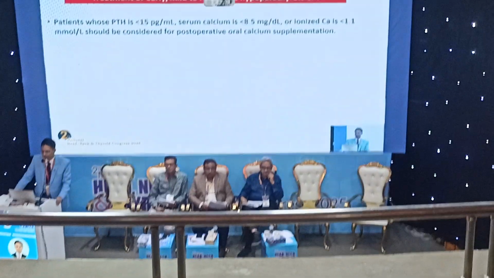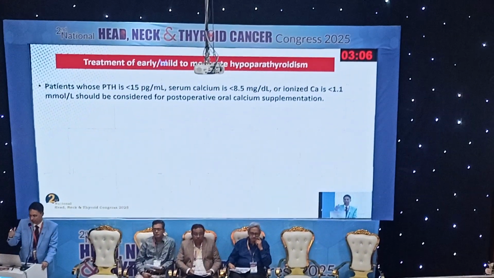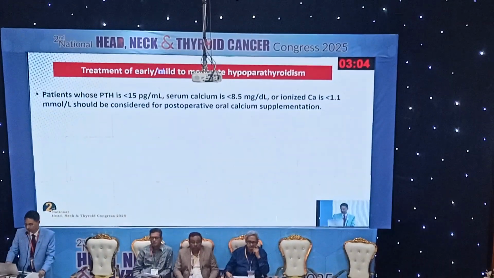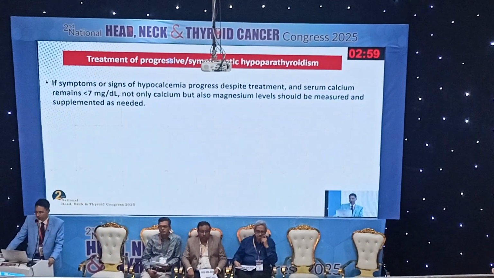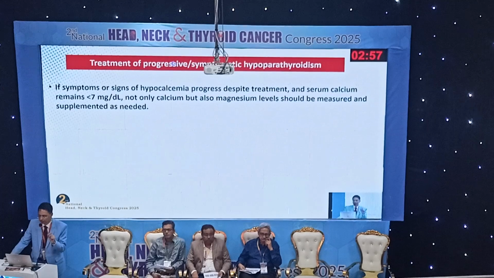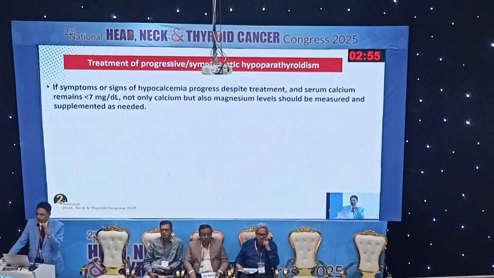So in case of mild to moderate hypoparathyroidism, when PTH is less than 15, calcium less than 8.5, ionized calcium less than 1.1, you should think of giving oral calcium supplementation. When the patient has progressive hypoparathyroidism, symptomatic hypocalcemia, or calcium less than 7, you should also check the magnesium level.